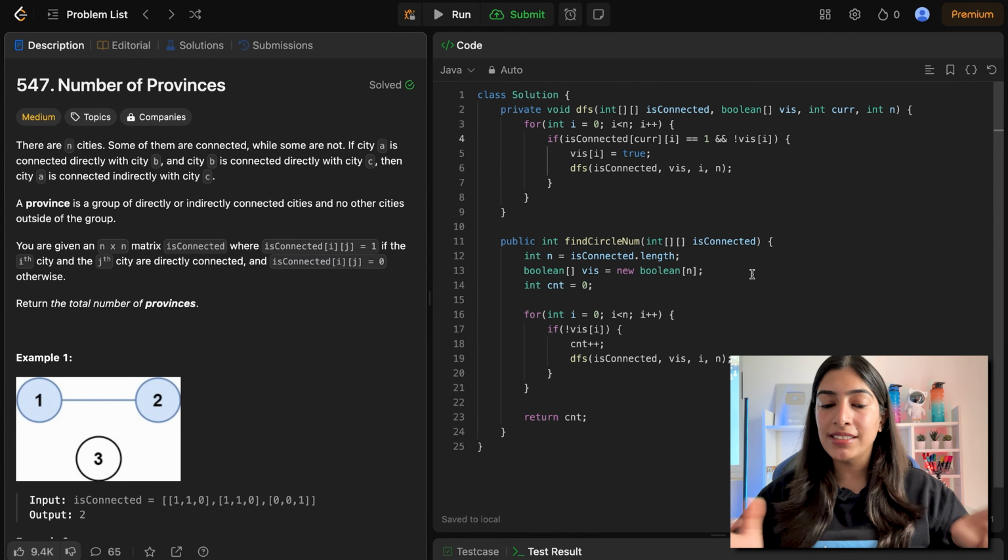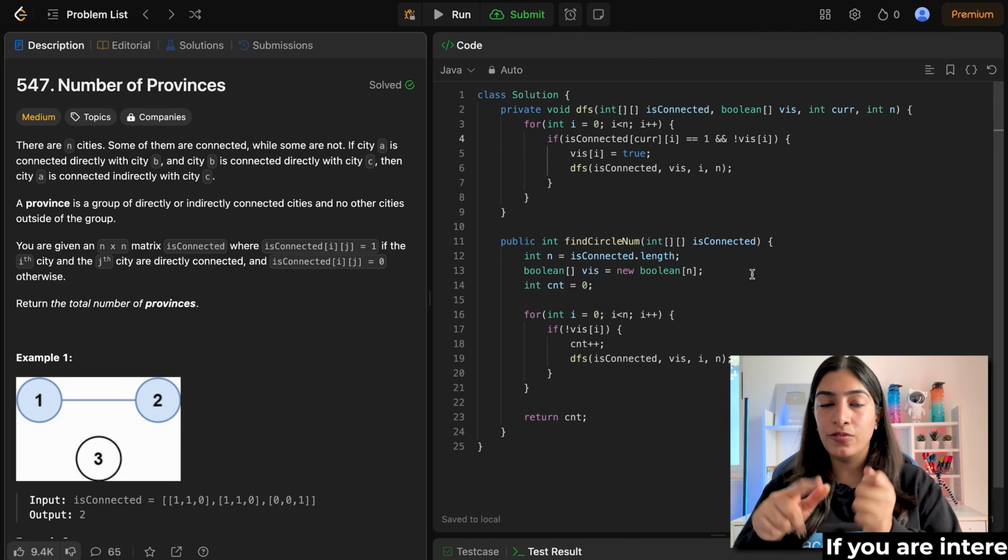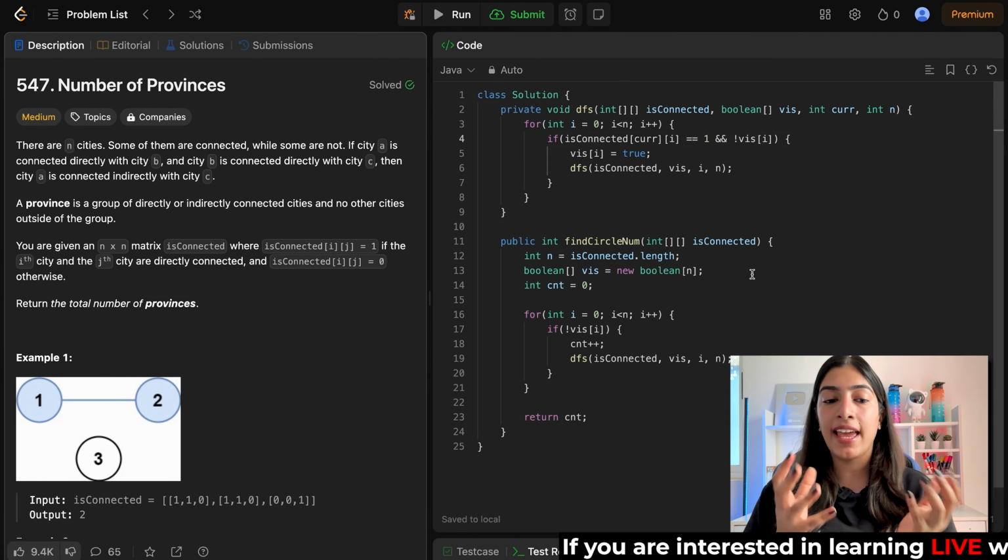The adjacency matrix that is given to us itself is n by n, obviously, and we are going through all the elements at least once. So the time complexity also becomes order of n square or order of v square, where v is the number of vertices, n is the number of cities.